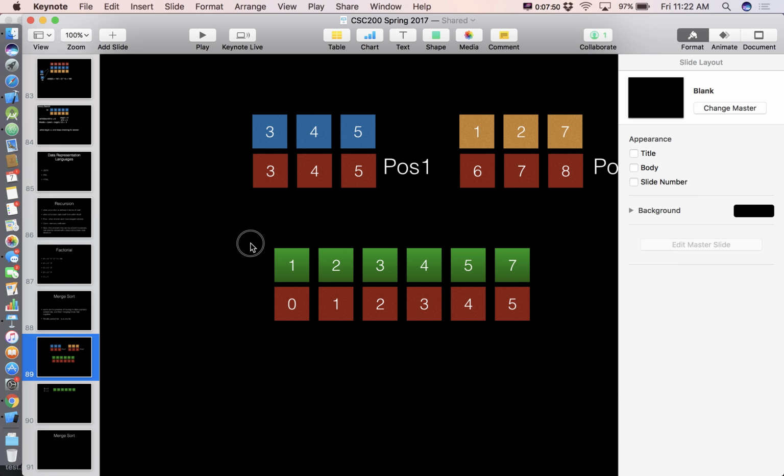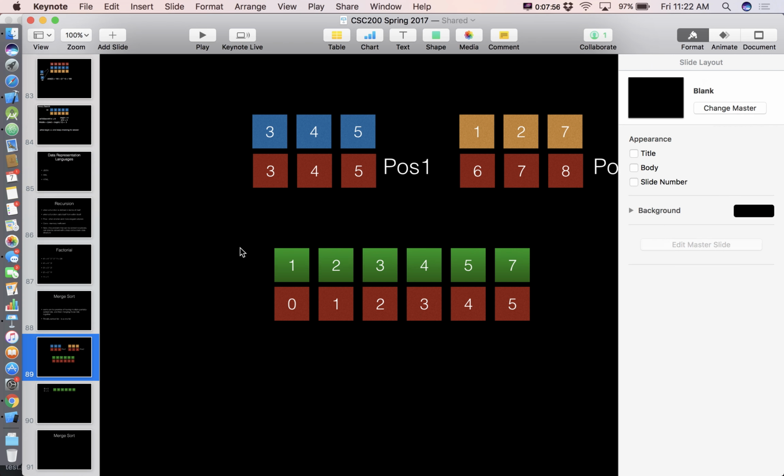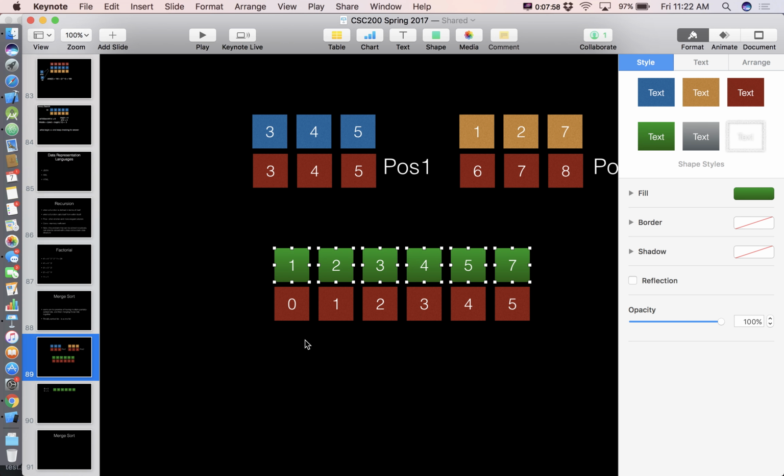So I have a list that's just sitting here that's indexed from 0 to 5 like any normal list would be. And I have my stuff in order here, but I need to copy whatever's in bucket 0 here over bucket 3 here. Whatever's in bucket 1 over bucket 4. Bucket 2 over bucket 5, so on and so forth. Does that make sense? I'm copying this stuff over the portion of my list that I'm actually sorting right now.